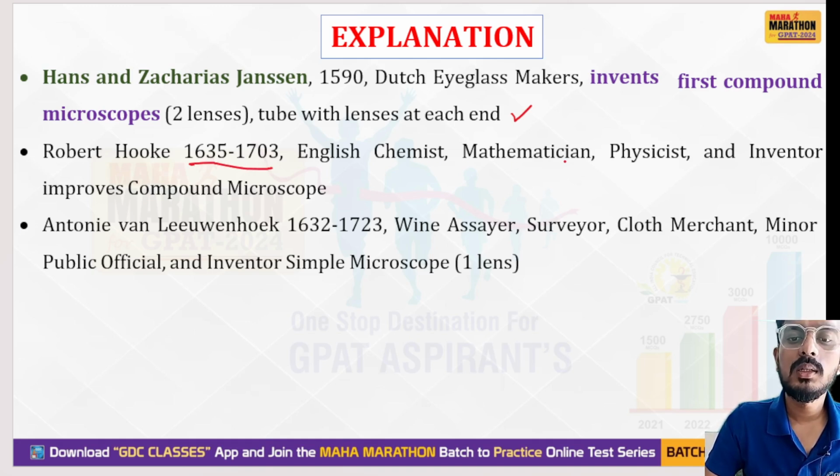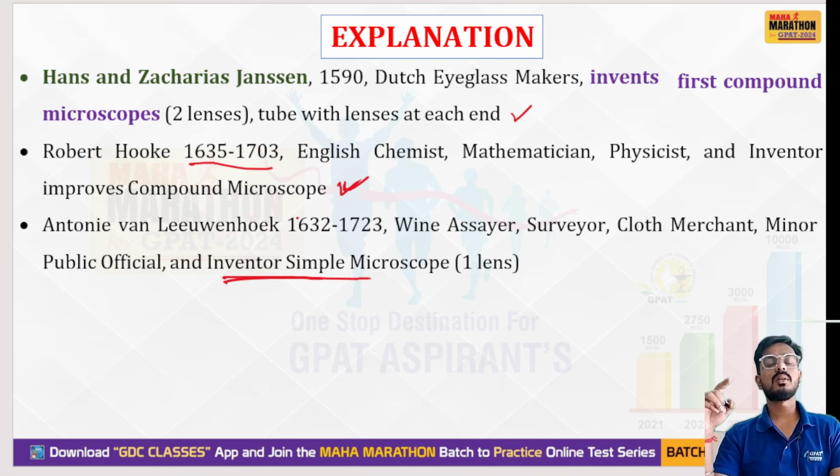This is a chemist, mathematician, physicist, and innovator who improved the compound microscope. Anthony Leeuwenhoek invented the simple microscope. Okay, you have to remember who discovered the simple microscope and who discovered the compound microscope.